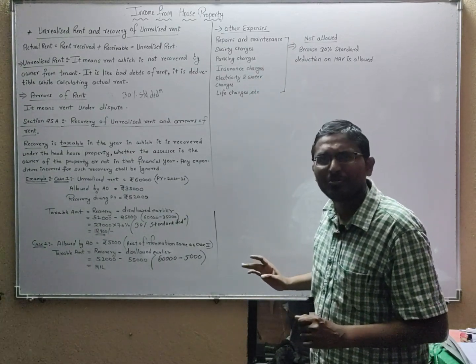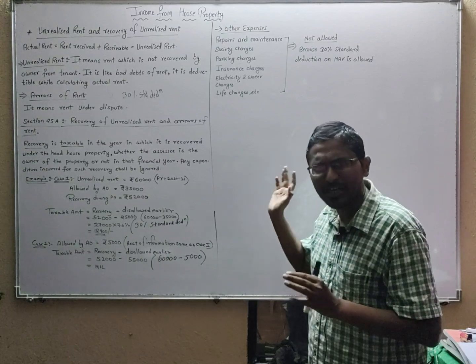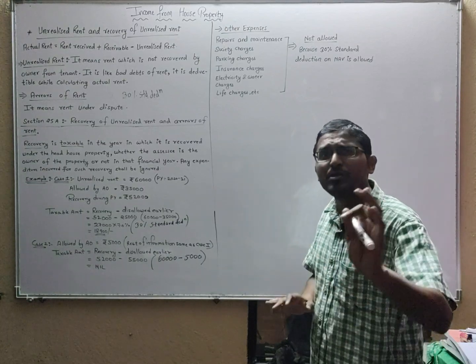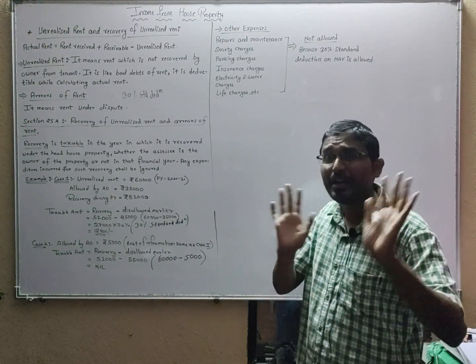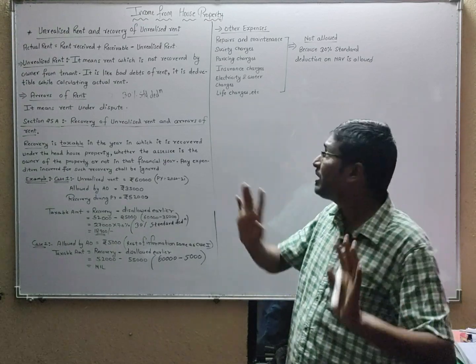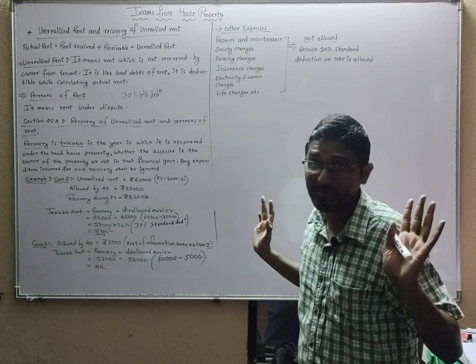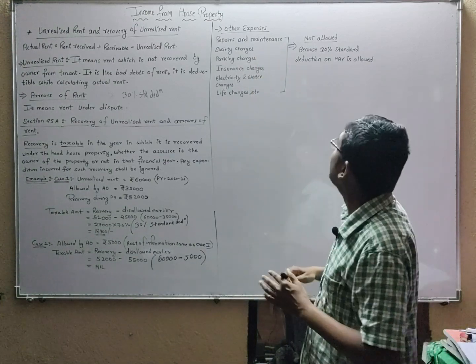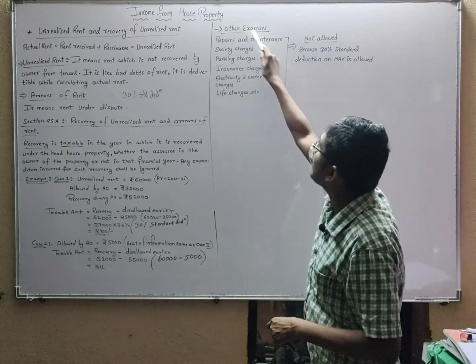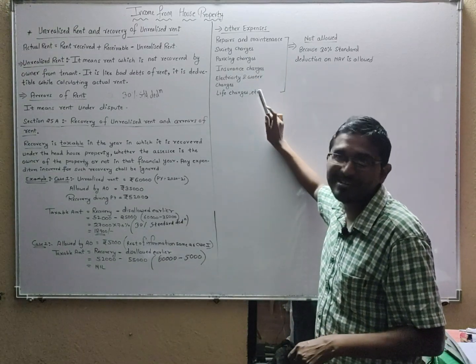So you can't claim these expenses separately. Income tax is saying, okay, you have incurred other charges and expenses, we will give you a flat standard deduction on NAV. But after that, you don't claim any other type of deduction for expenses. These are not allowed. You will not get to minus.